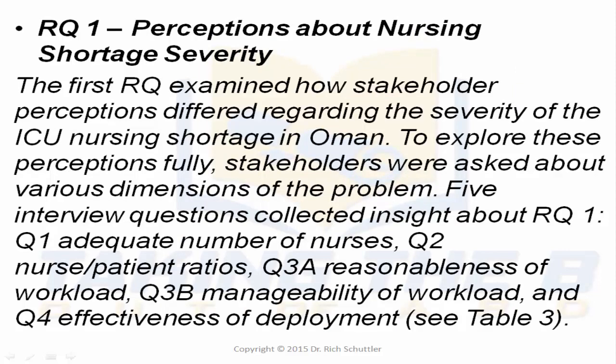Research question number 1, perceptions about nursing shortage severity. The first research question examined how stakeholder perceptions differ regarding the severity of the ICU nursing shortage in Oman. To explore these perceptions fully, stakeholders were asked about various dimensions of the problem. 5 interview questions collected insights about research question number 1. Question 1, adequate number of nurses. Question 2, nurse-patient ratios. 3A was about reasonableness of workload. 3B, manageability of workload. And 4, effectiveness of deployment.